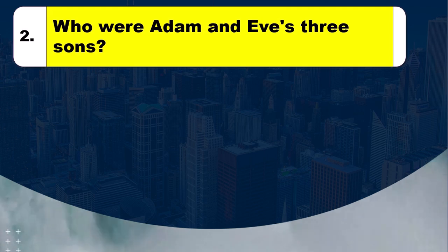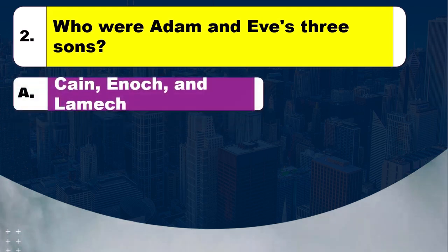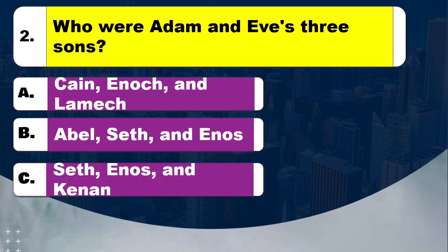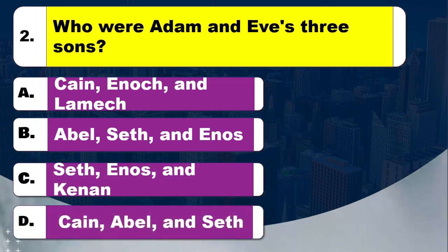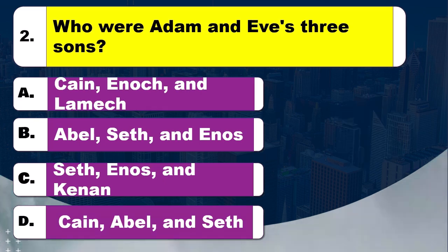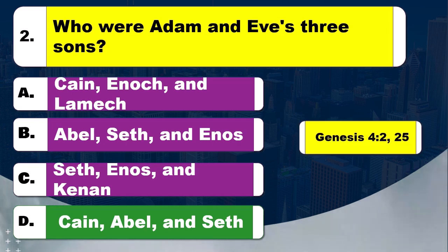Question 2. Who were Adam and Eve's three sons? Option A, Cain, Enoch, and Lamech. Option B, Abel, Seth, and Enos. Option C, Seth, Enos, and Kenan. Option D, Cain, Abel, and Seth. Time to think. The right answer is option D, Cain, Abel, and Seth. The Bible reference is Genesis, chapter 4 verse 2 and 25.